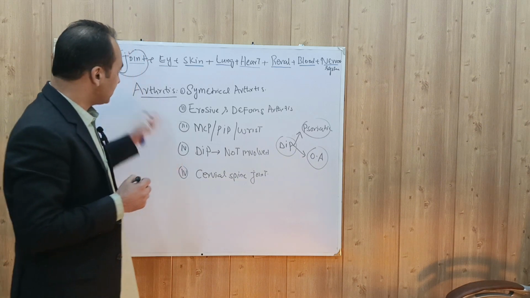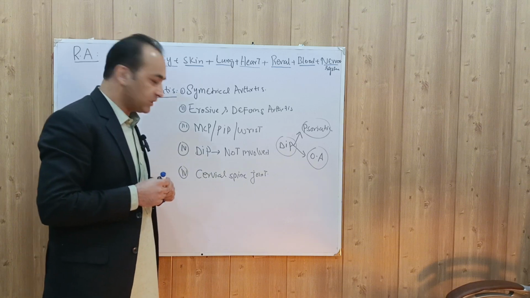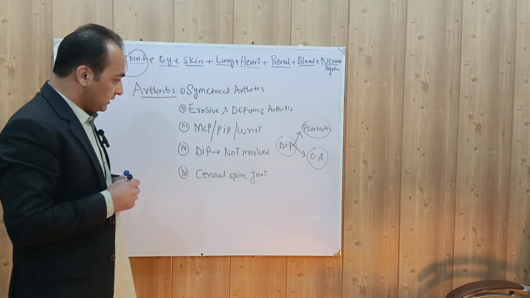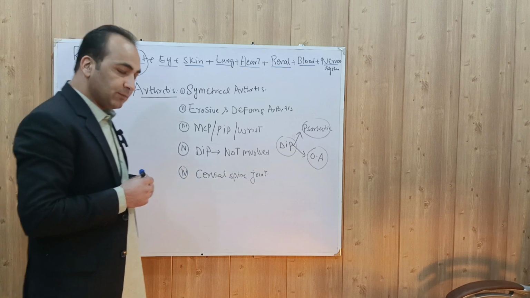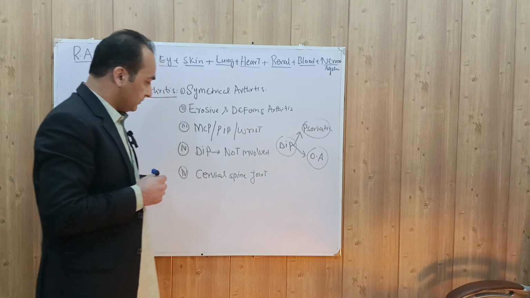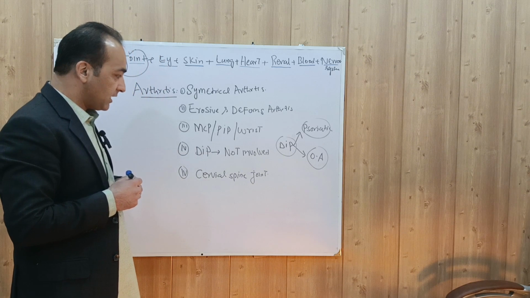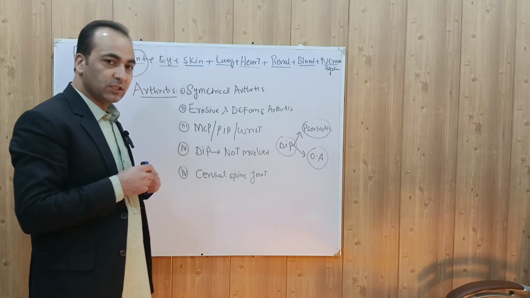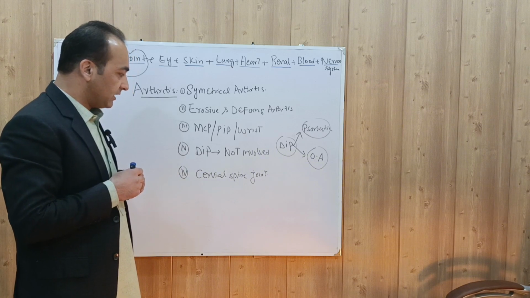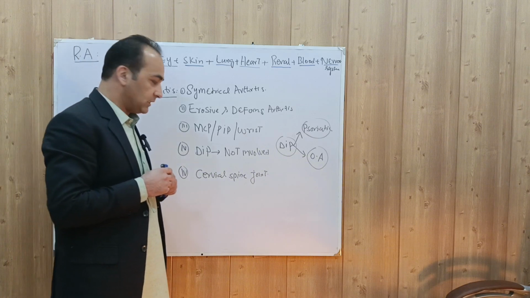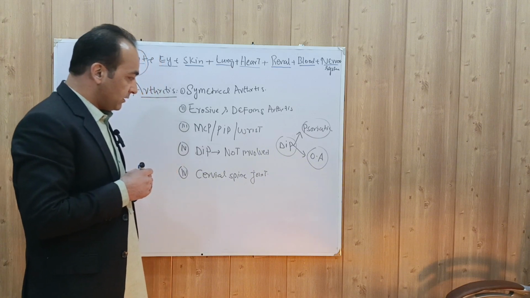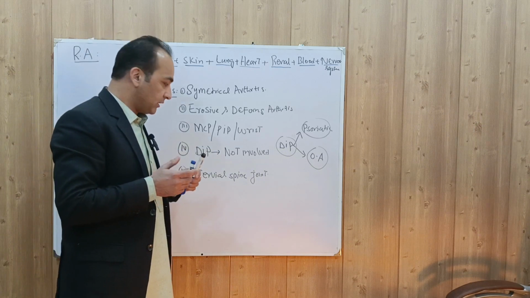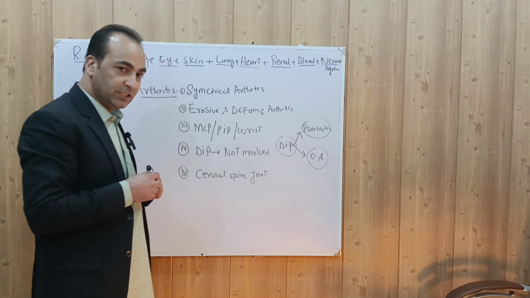Or when this patient is undergoing some surgical procedure under general anesthesia, then an X-ray of the cervical spine should be done before the anesthesia, because during anesthesia there is hyperextension of the neck and it can cause atlantoaxial subluxation, due to which there will be cord compression and the patient may go into a quadriplegic state.